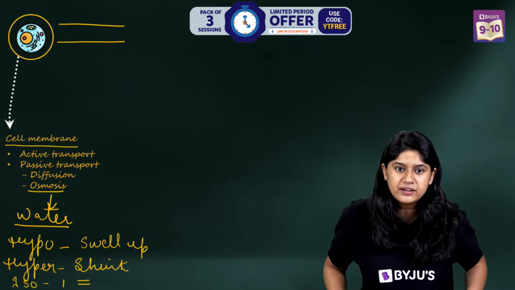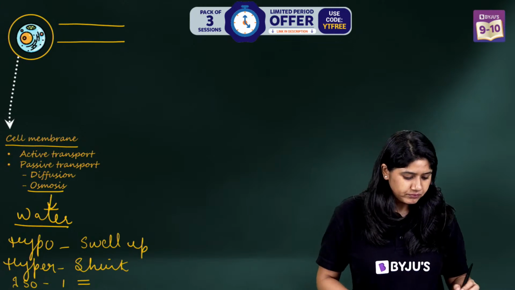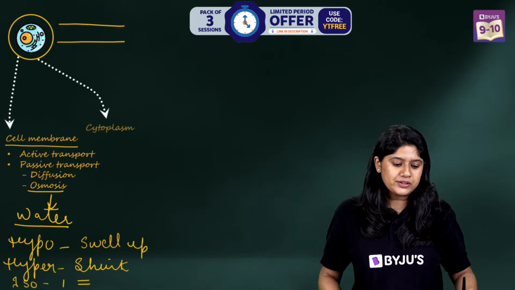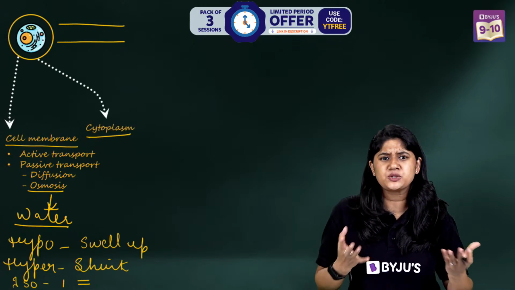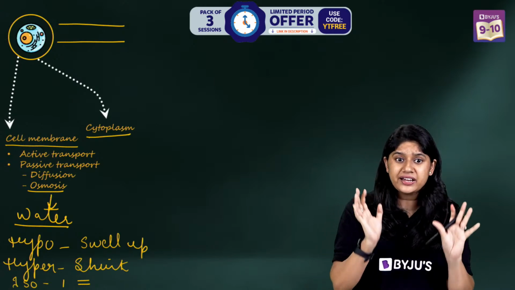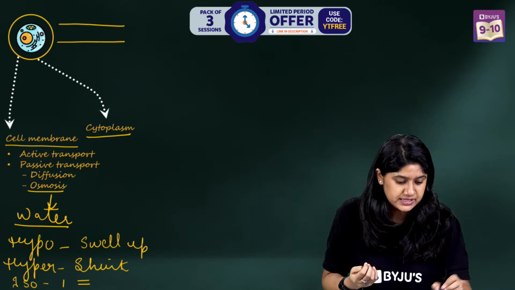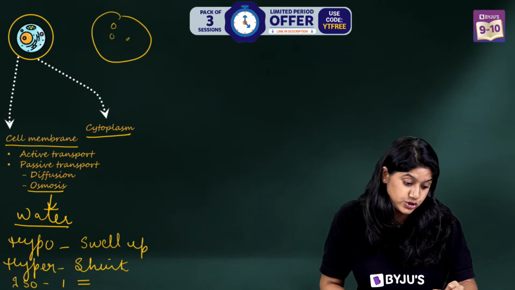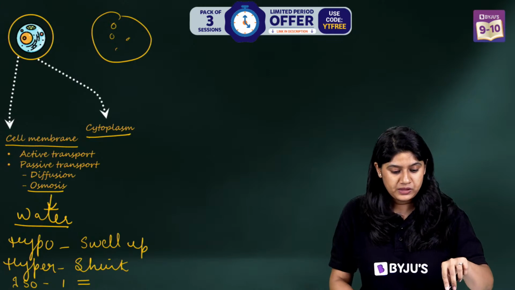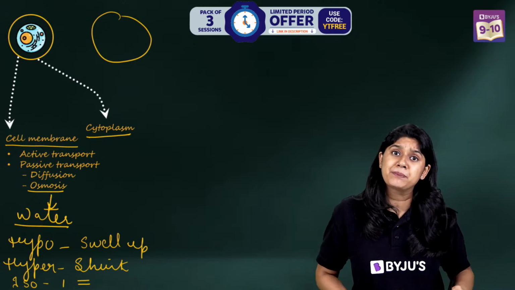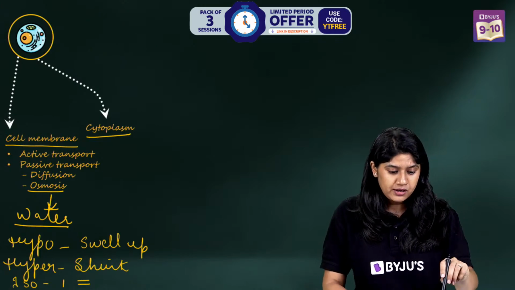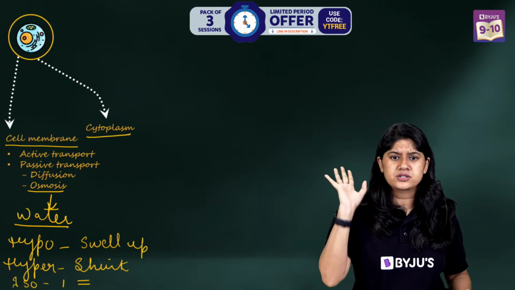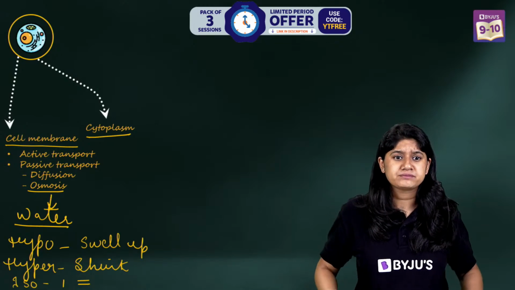So we are clear with the plasma membrane. Let's talk about the next, which is cytoplasm. Cytoplasm is nothing but the jelly-like substance of fluid which is present inside the cell. And of course, in it we will have the different organelles floating. And lots of reactions will be happening in the cytoplasm. So cytoplasm is really very important and super easy.